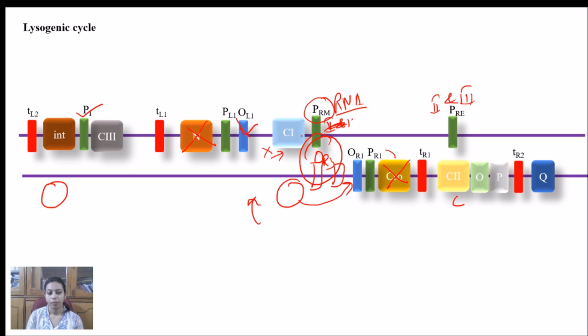And CI protein along with the integrase protein helps in the integration of the genome of bacteria and virus together to form the prophage, and they will follow the lysogenic cycle. So these were all about the lytic cycle and lysogenic cycle, and the role of CI protein, CRO protein, integrase protein, excisionase protein, Q protein during the switching of lytic cycle and lysogenic cycle.